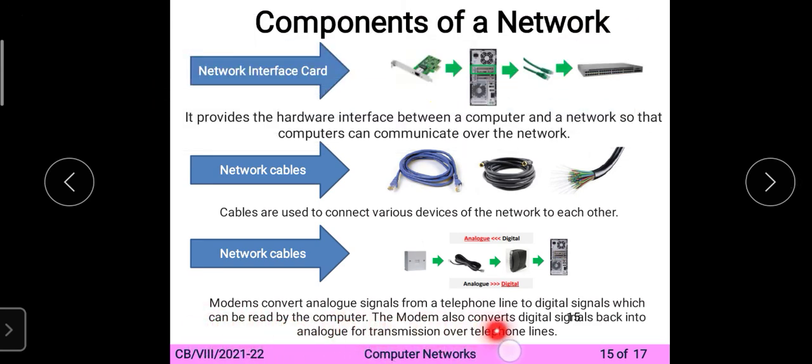The modem also converts the digital signals back into the analog for the transmission over the telephone lines. Remember, modem is the short form of modulator and demodulator. Sanskruti, I know that my voice is cutting. Modem is a short form of modulator and demodulator. Remember this line.